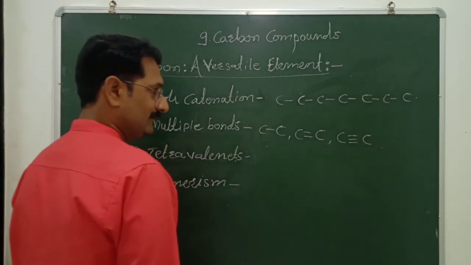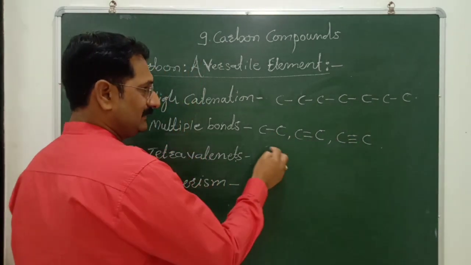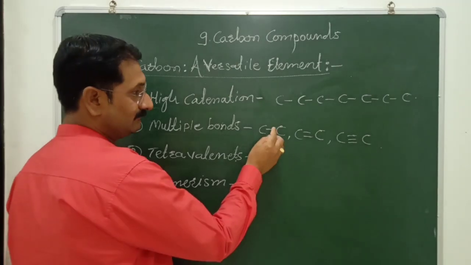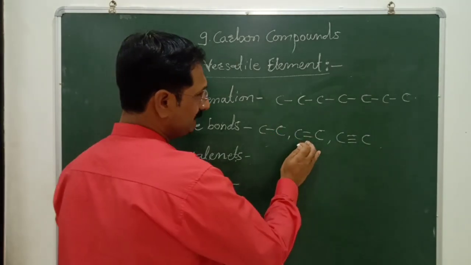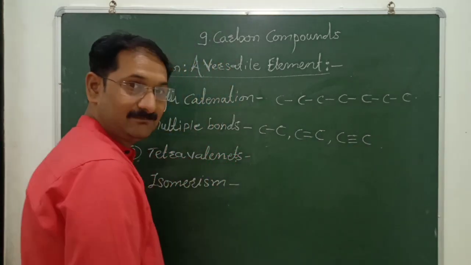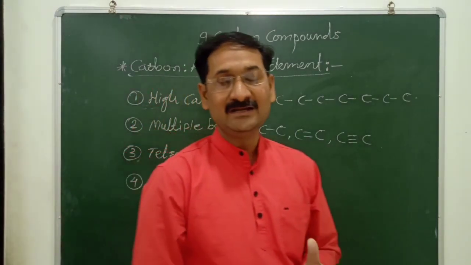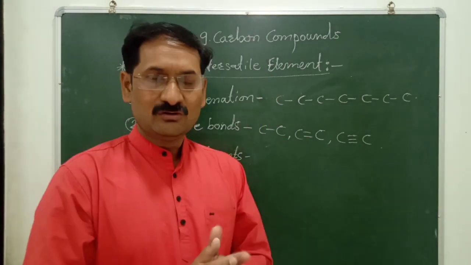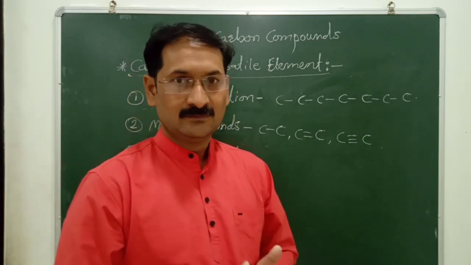two carbon atoms. If we observe these three examples, in each example there are two carbon atoms, but in one example there is a single bond, in another example there is a double bond, and in the next example there is a triple bond. In this way, carbon has the ability to form multiple bonds because of which it forms a large number of compounds. For example,